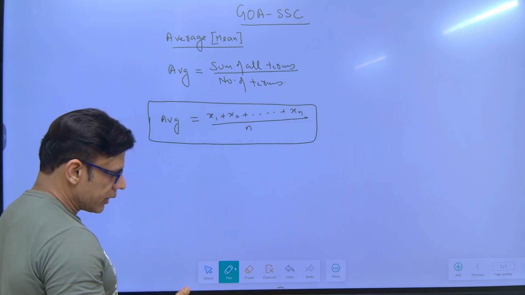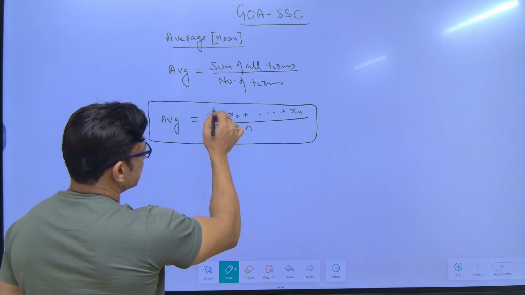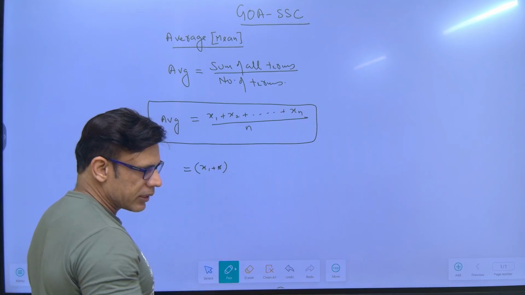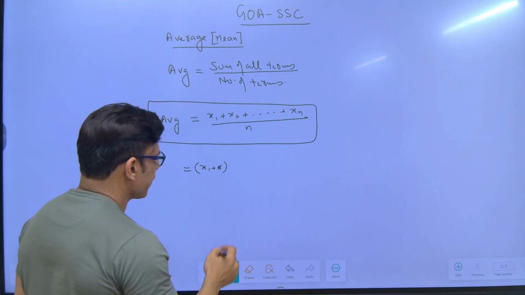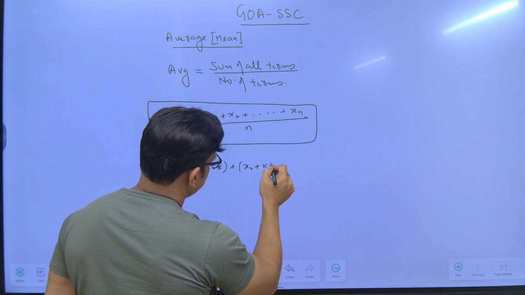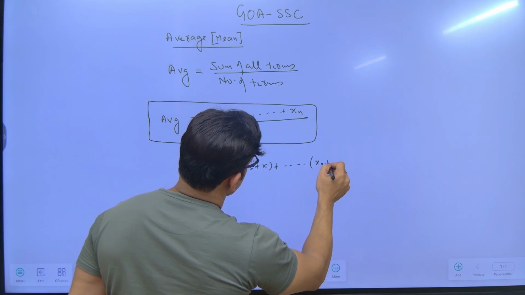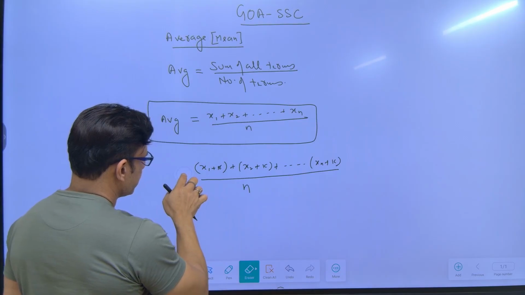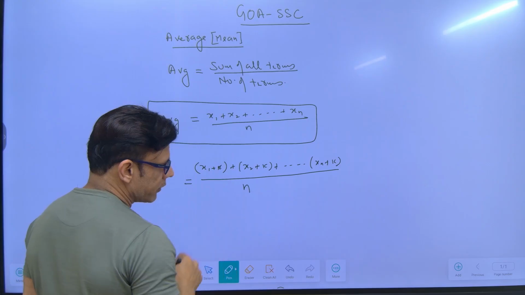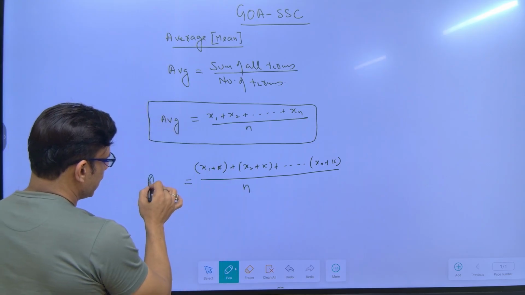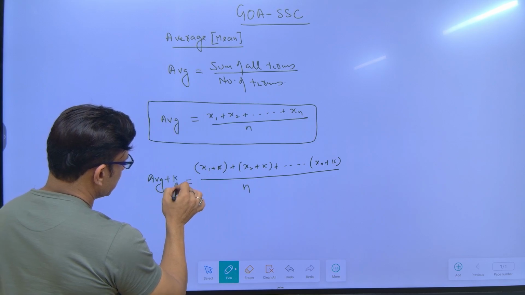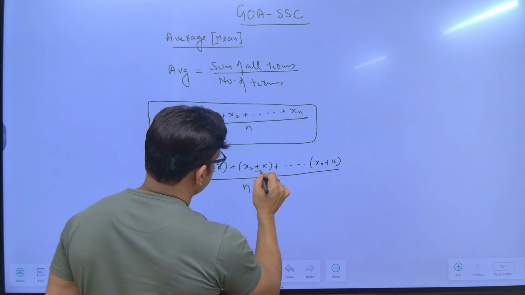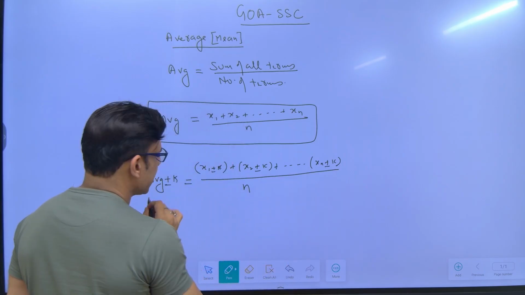Now, certain things we have to keep in mind. If I increase each term by k, see, I'm not adding another term, I'm just increasing each term by k: x1 plus k, plus x2 plus k, up to xn plus k, and divide by n. Why? Because I'm not changing the number of terms. So what will happen to your average? The average will also get increased by k. And if I decrease each term by k, your average will also get decreased by k.